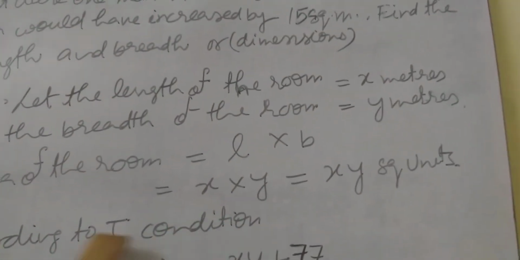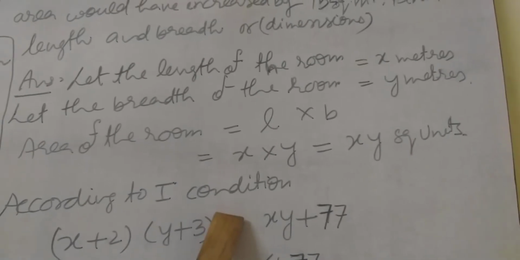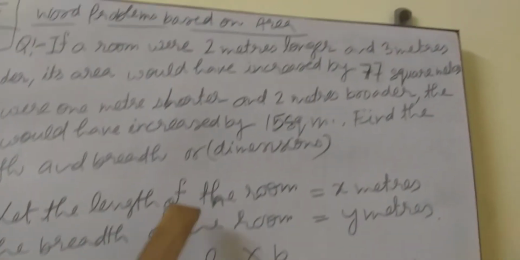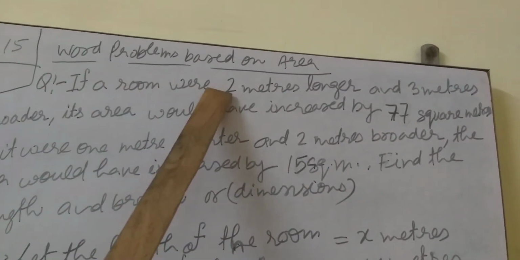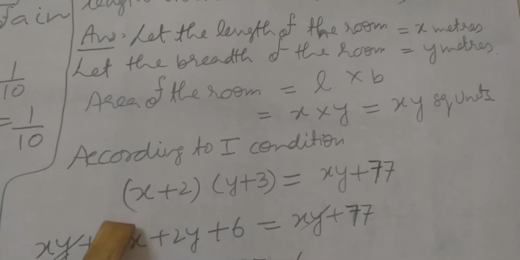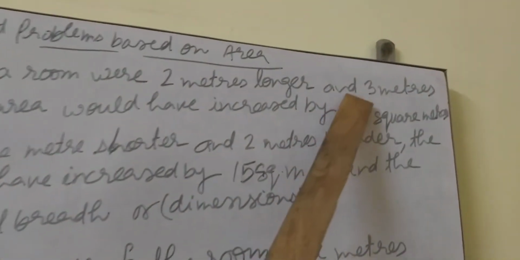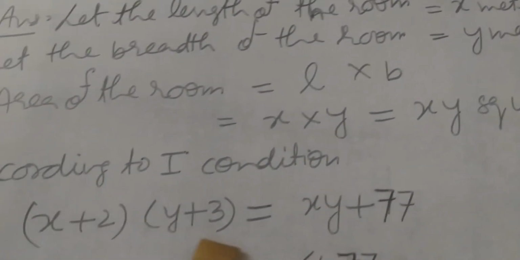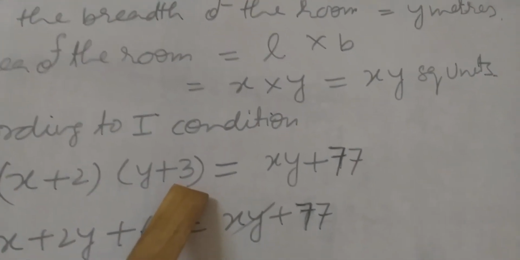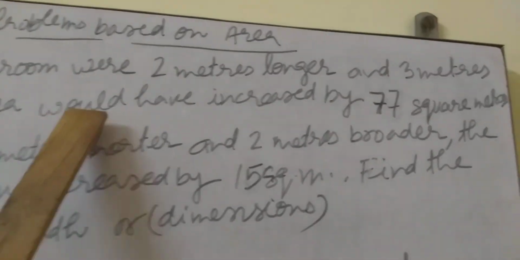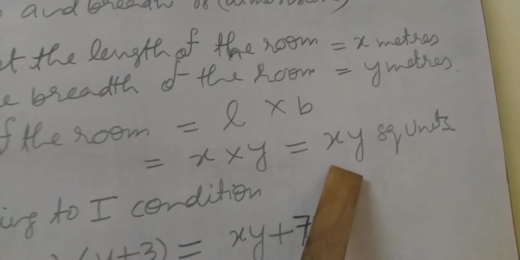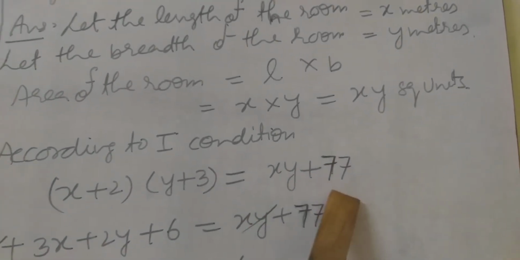So now we are going to apply the first condition. x is length and y is breadth. So you can see 2 meter longer means x plus 2. Length is increased by 2, and 3 meter broader means breadth is increased by 3, so y plus 3. Its area would have increased by 77. So area is increasing, area is xy, so xy plus 77.